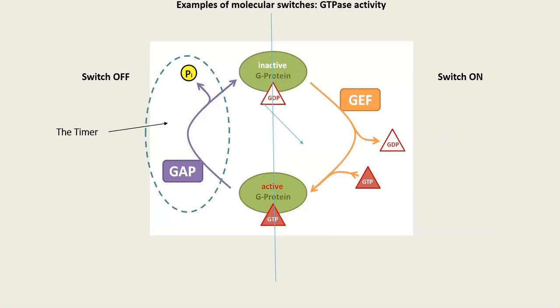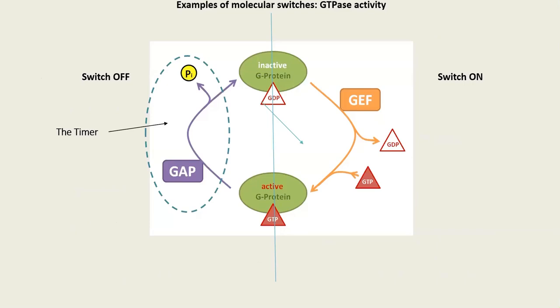Now we are going to look at an actual molecular switch. What you see at the top of this diagram is an inactive G protein. G proteins are basically GTPases that perform two actions: A, they cleave GTP as their name suggests, and B, they interact with other proteins and make them active.